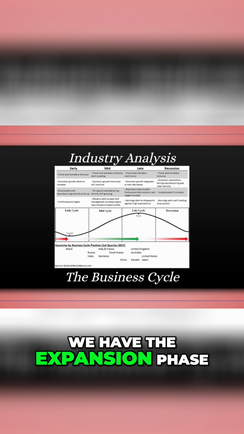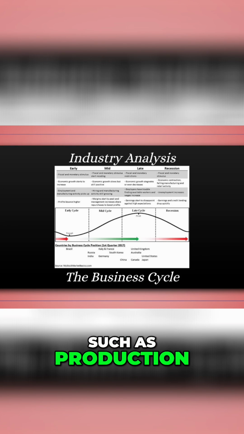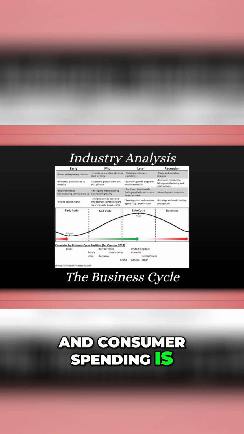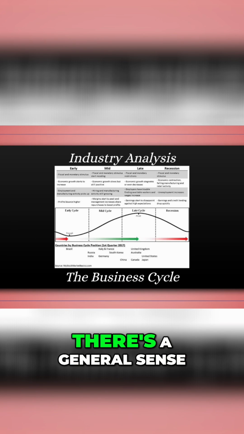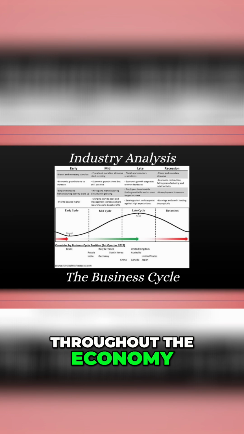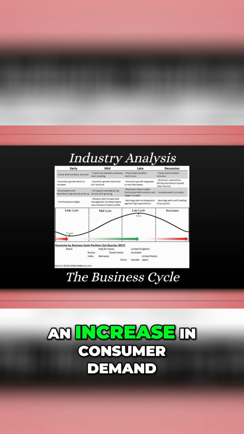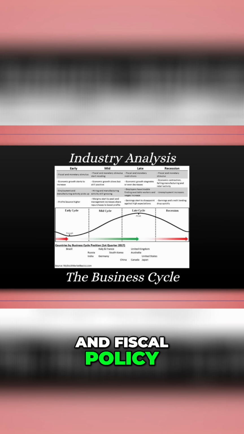Next, we have the expansion phase. During this phase, economic activity, such as production, employment, and consumer spending, is on the rise, as set by the trough. Businesses are expanding, and there's a general sense of optimism and an increase in consumer confidence throughout the economy. Growth is driven by an increase in consumer demand, investment, and also by monetary and fiscal policy.